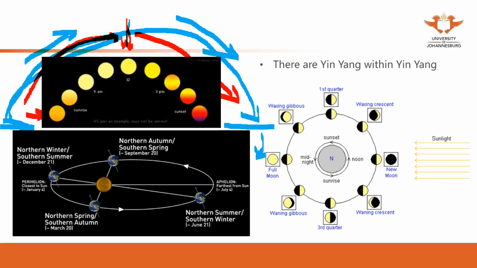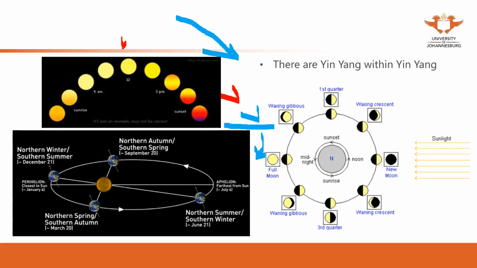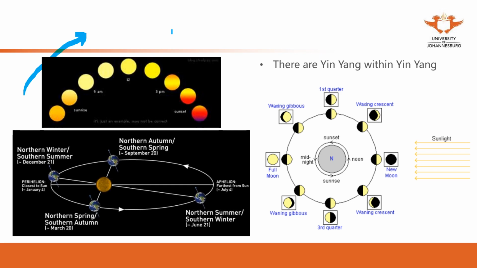That's why we say in the morning it's yang within yang. During the day it's yang, but in the morning it's the yang of yang. In the afternoon it's yin within yang, because the afternoon is still during the day and still yang, but compared with the morning it's yin.